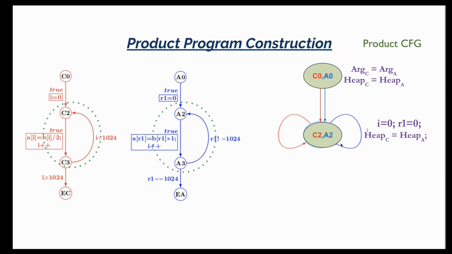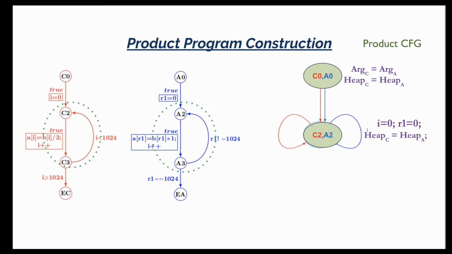And the product program encodes this lockstep execution: whenever the C program executes from C2 to C2 for one iteration, the assembly program also executes one iteration, and that's the exact lockstep that the product program is encoding.